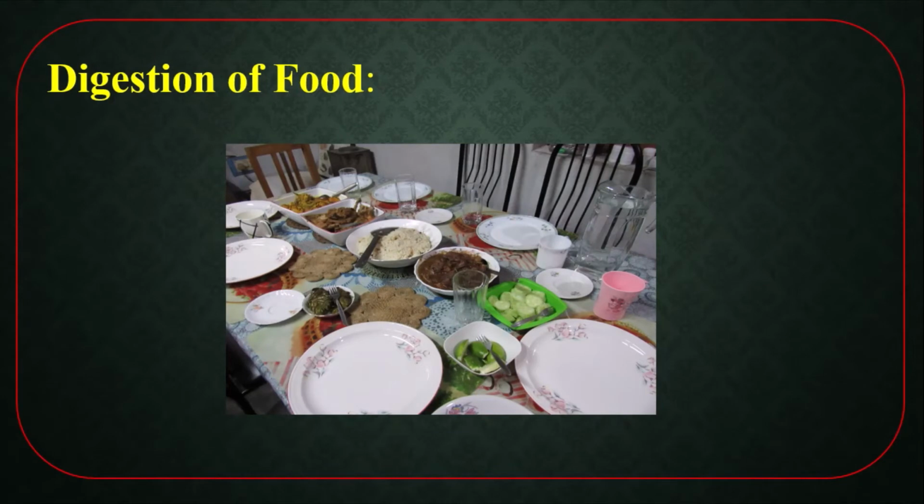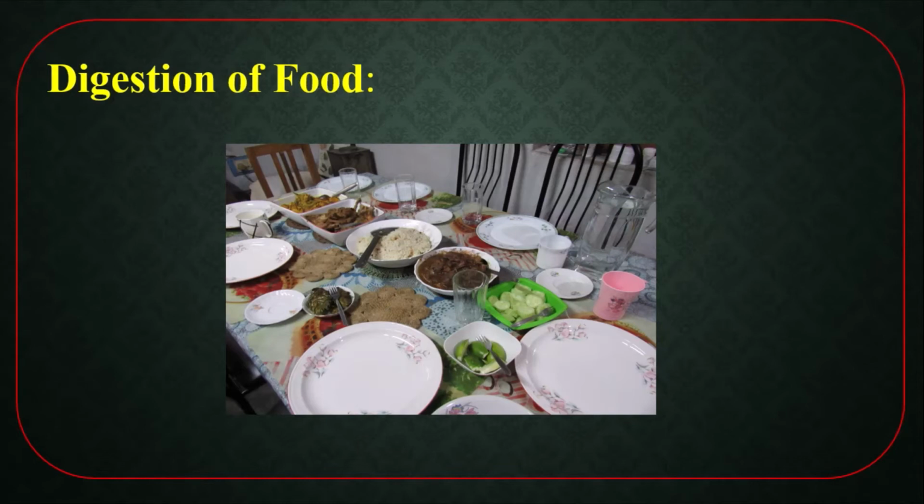Different types of foods are there. These foods are complex. After taking the food, our digestive system helps to break down these food particles into simple and absorbable form. Then the digestive system also absorbs the simple form of food and sends it into each and every cell by the help of blood.